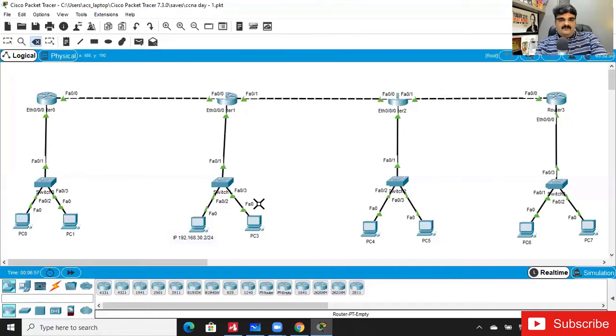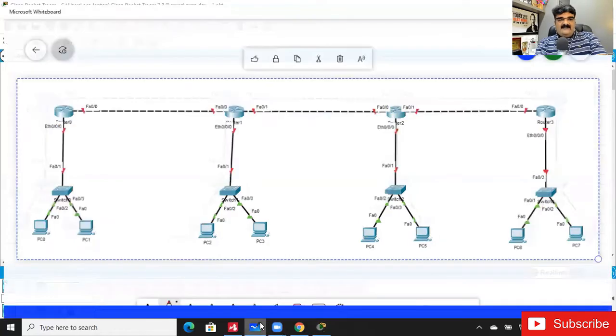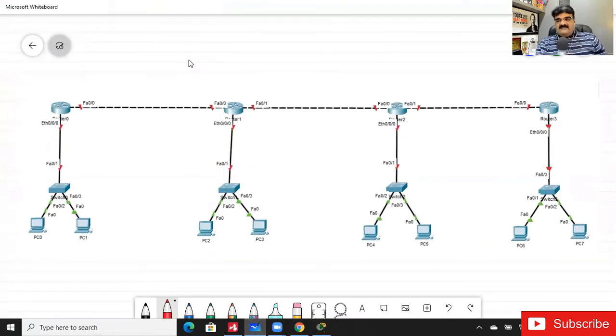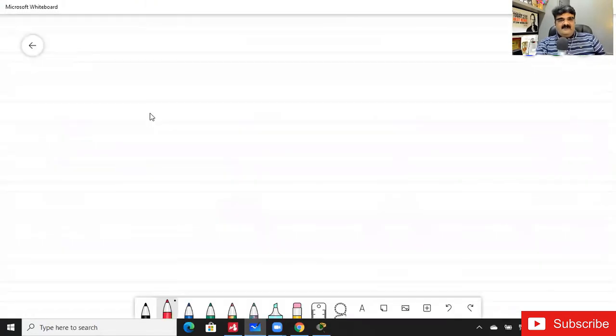I have this lab on the whiteboard also. This is the lab, and now I want to assign IP addresses. As you know, IP version 6 is in hexadecimal format, right? I want to assign IP addresses in this particular lab. Let me ask you one question and give you some brief detail about IP version 6.